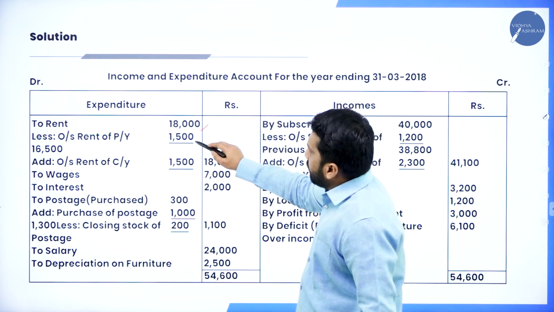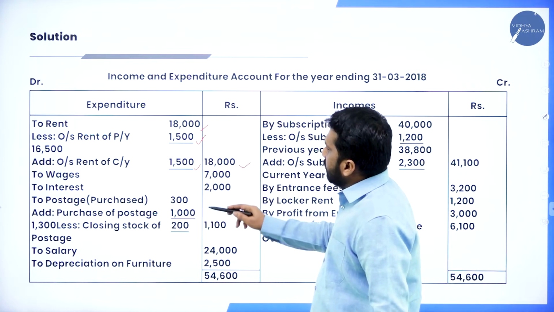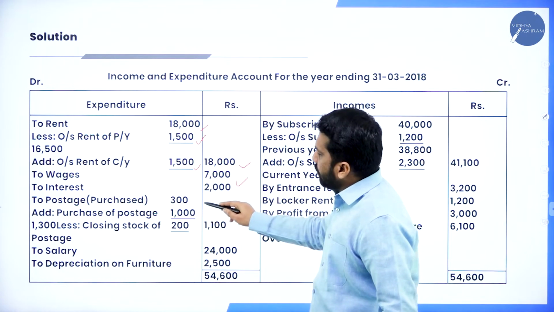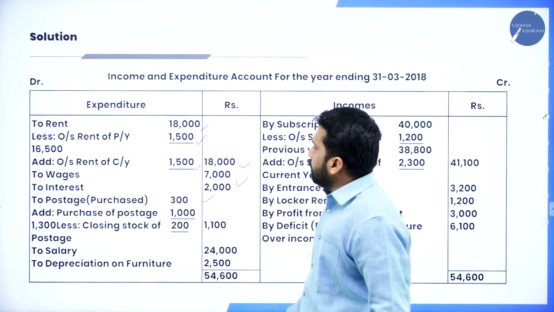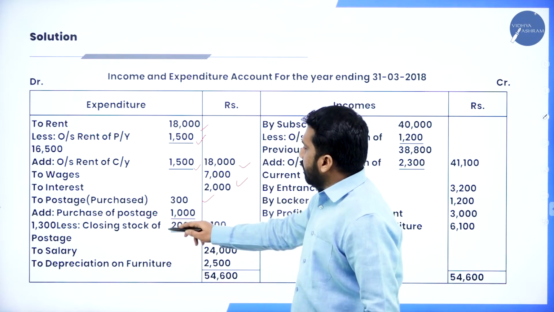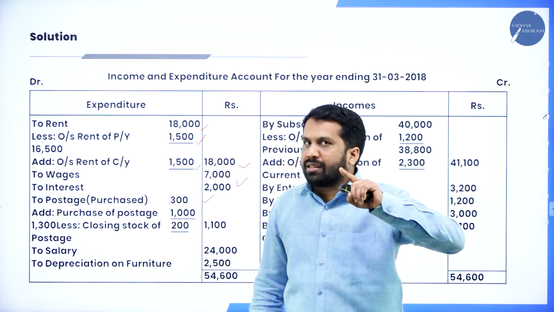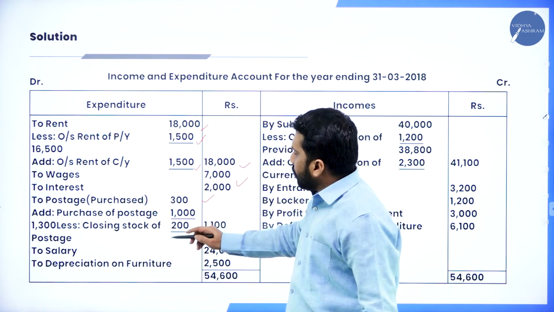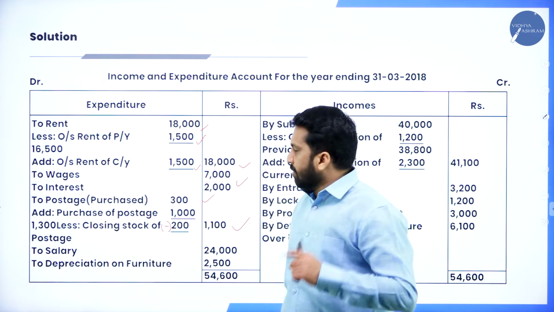Rent: previous year minus, current year add. Wages as it is, interest as it is, postage as it is, purchase 1000. Now postage: purchase 300 plus 1000 minus closing 200. 300 plus 1000 is 1300, minus 200, it will be 1100.